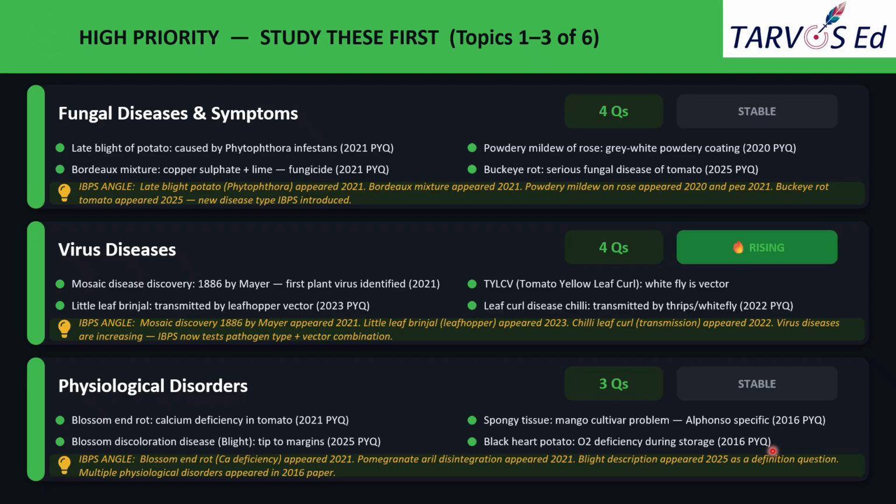Okay. And next comes the IBPS angle. 2016 alone carried multiple physiological disorder questions, as well as 2021. So this topic clustered in specific years rather than spreading evenly. So you should focus more on the physiological disorders, at least for the major crops. Okay. So in this slide, we have discussed three topics categorized under high priority.